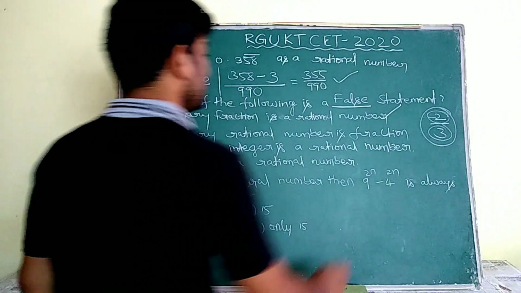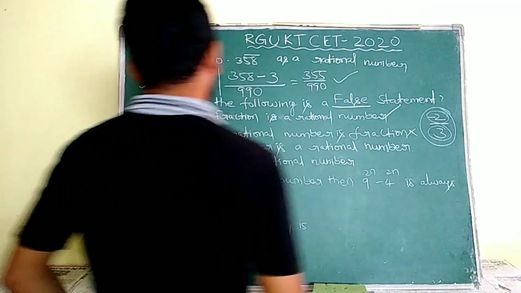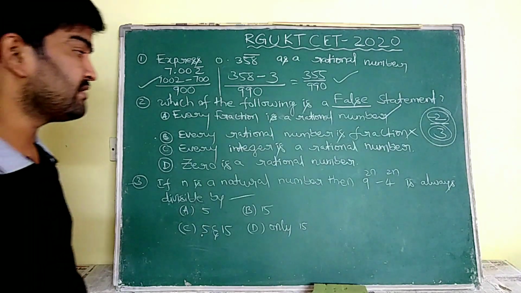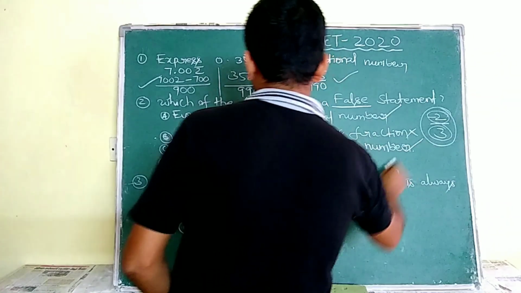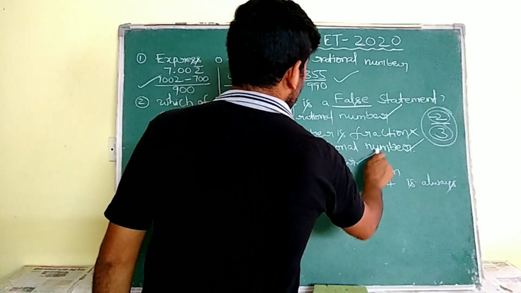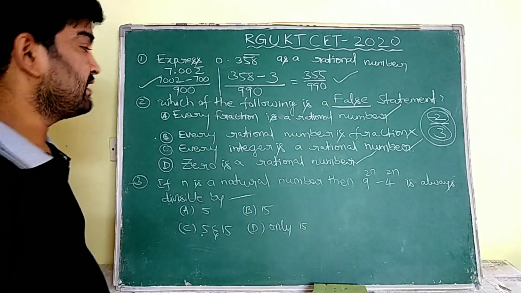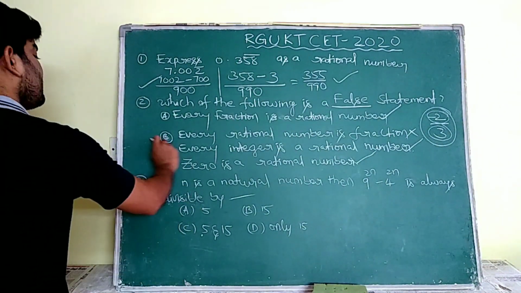Because of that, this statement is false. Every integer is a rational number, we know that, and 0 is also a rational number. So these three are correct and the second one is false. This is our answer.